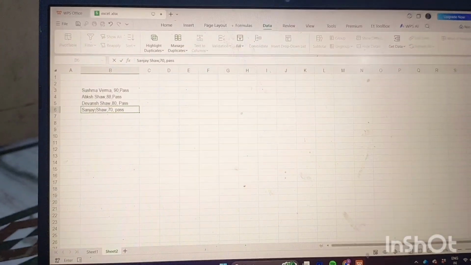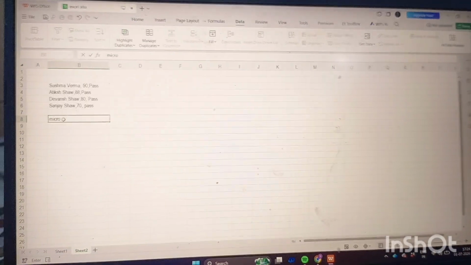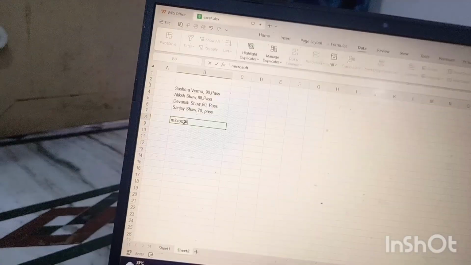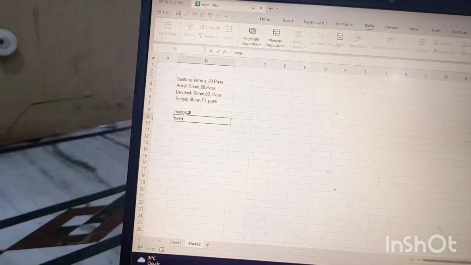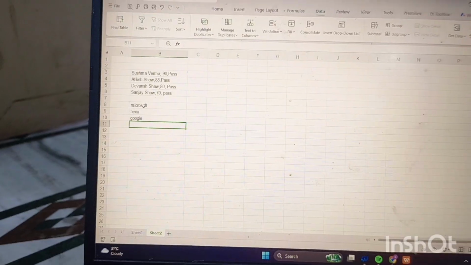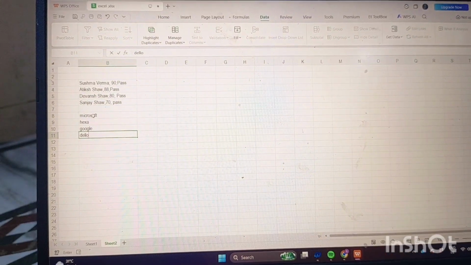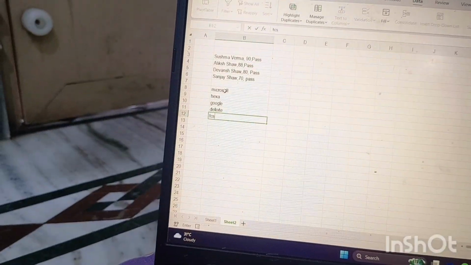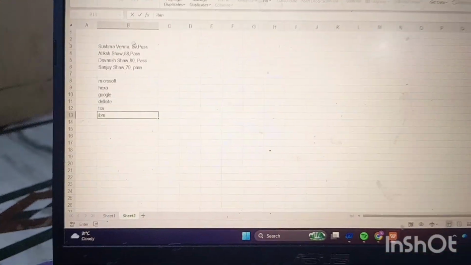You can also write whatever comes to your mind, like Microsoft, Hexa, Google, Deloitte, TCS, IBM. So we will practice on it.